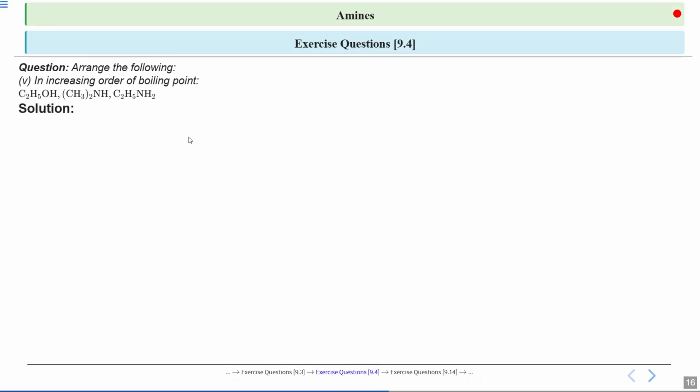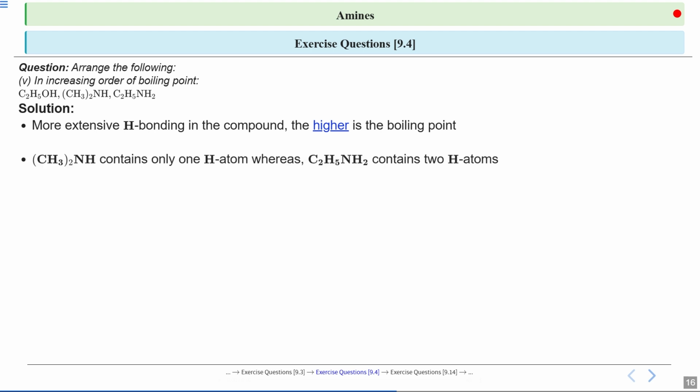Now let's see the solution part. We will arrange in the order of boiling point. First, let's focus on hydrogen bonding. The more extensive the hydrogen bonding in a compound, the higher its boiling point. First, let's compare amines.